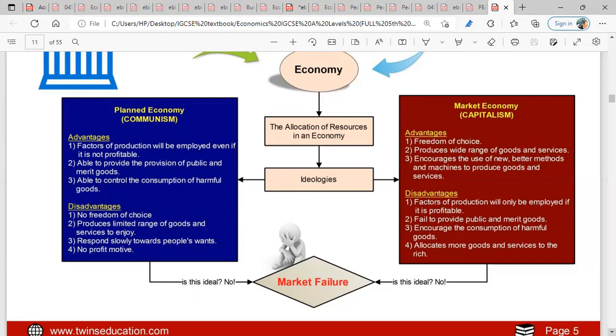Is it clear, please? The third one, respond slowly towards people's wants. That's why when you go to government parastatals or government ministries, they don't respond to you as fast as possible. They tell you, wait for the director to come, wait for this to come, wait for that to come. Unlike when you go to private firms. Just compare a private school and a public school. When you go to a public school, they might tell you to wait for the principal for hours. But when you go to a private school, the principal is waiting because they are waiting for the customers.